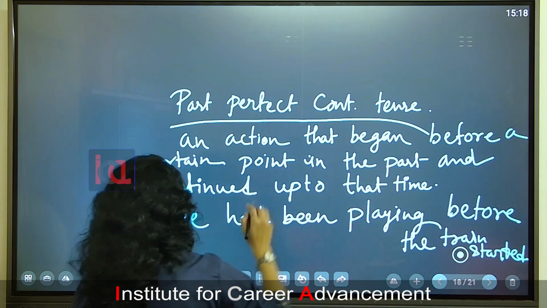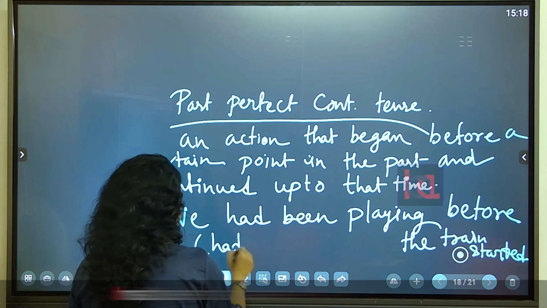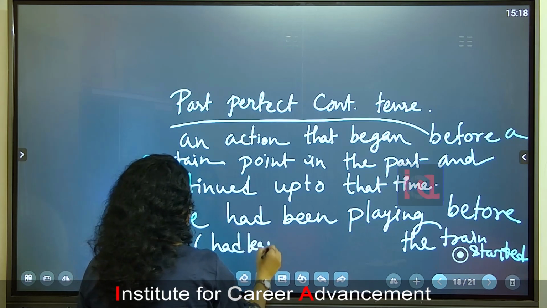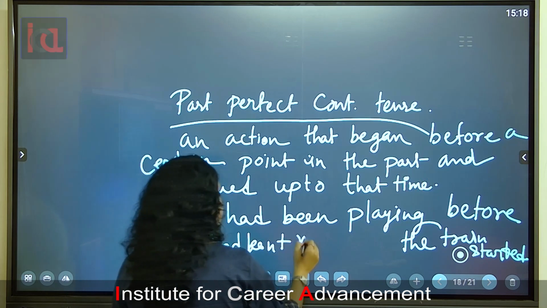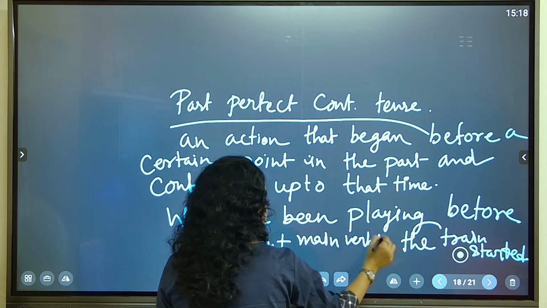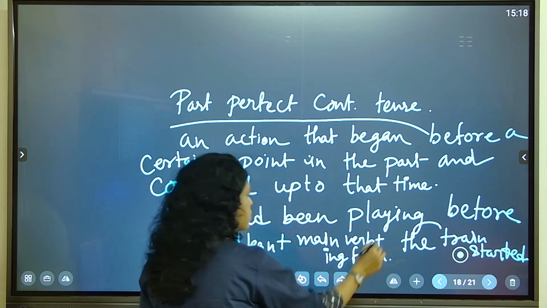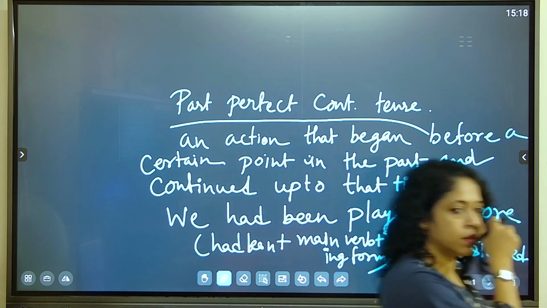So that is why, what is the structure? Had been plus main verb plus ing form. This is the structure.